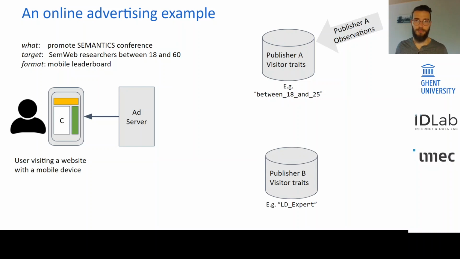Let's further assume that there is a second publisher, publisher B. Publisher B knows the visitor trait that the visitor here is a linked data expert. Again, from some observations. Maybe the user checked more than 10 times blog posts about linked data on the publisher's website. Now we run into a problem. Neither of the publishers have enough information to target this user. A combination is needed.